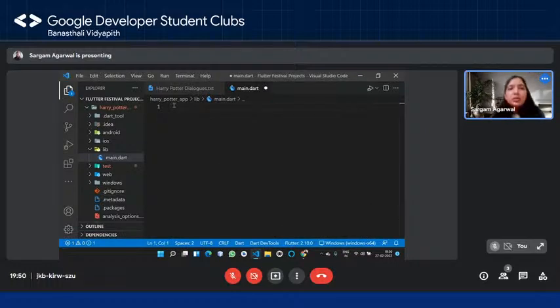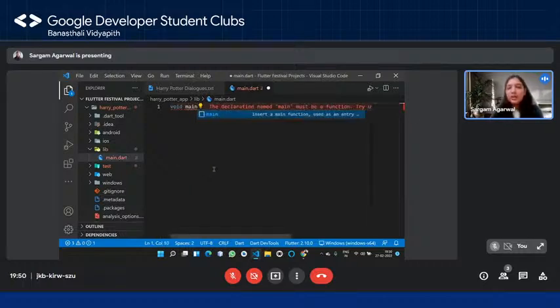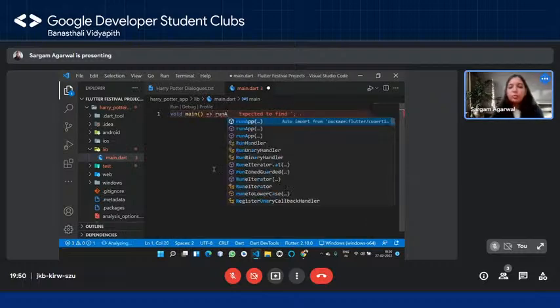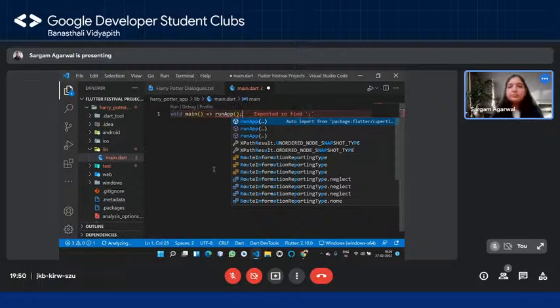Great. So now, as I told you in the Dart Essentials itself, our starting point of the code is going to be the main function in Dart. So what we're going to do is simply create the main function, and we are now starting off with the code. So please pay attention, okay? So we are simply going to create the main function. And what this main function does is, it basically will run our app, okay?